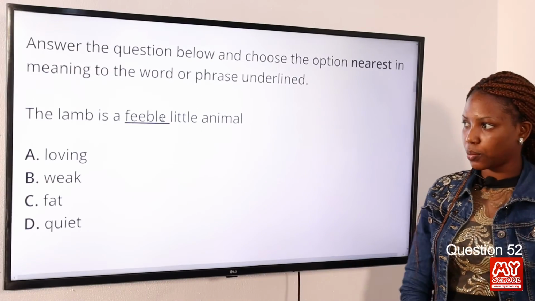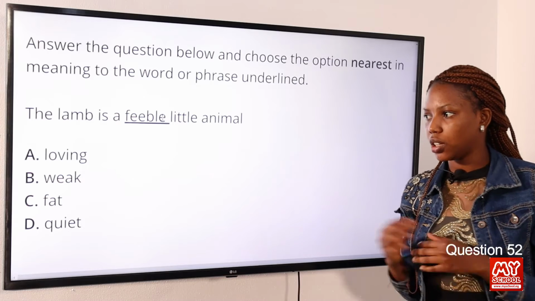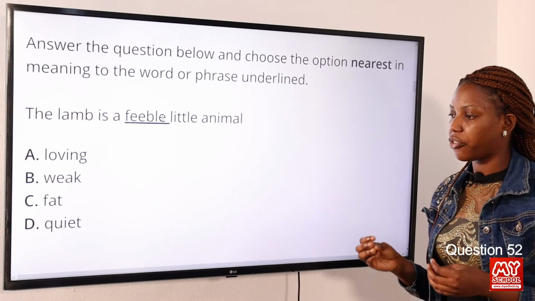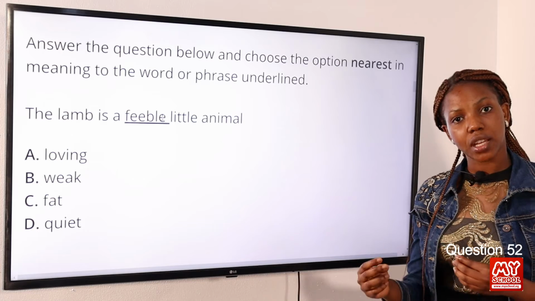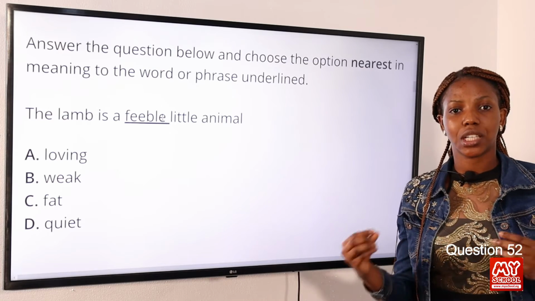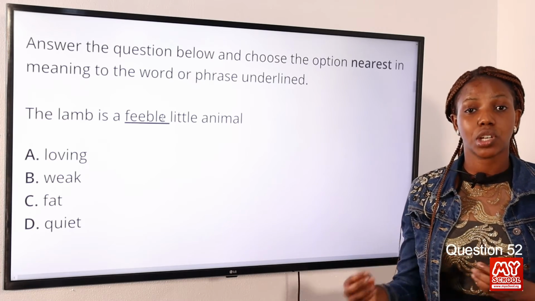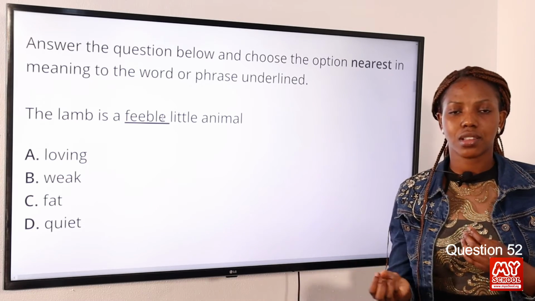Question 52. The lamb is a feeble little animal. Option A, loving. Option B, weak. Option C, fat. Option D, quiet. The answer to this question is option B, weak. The instruction states that we should choose the word nearest in meaning to the word underlined, and feeble simply means lacking strength, which is synonymous with the word weak. So option B is the answer to this question.